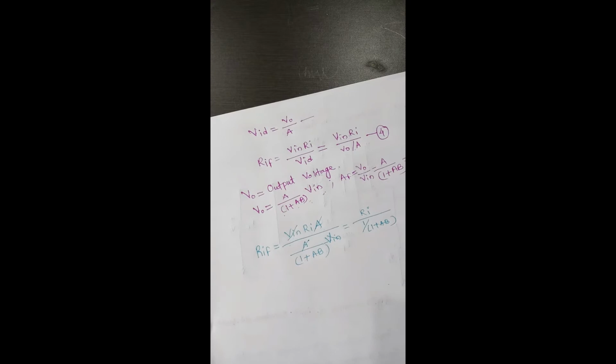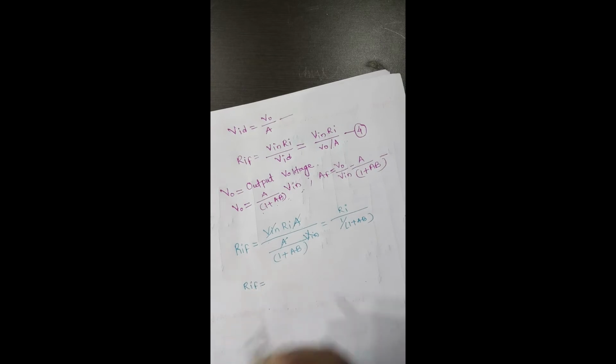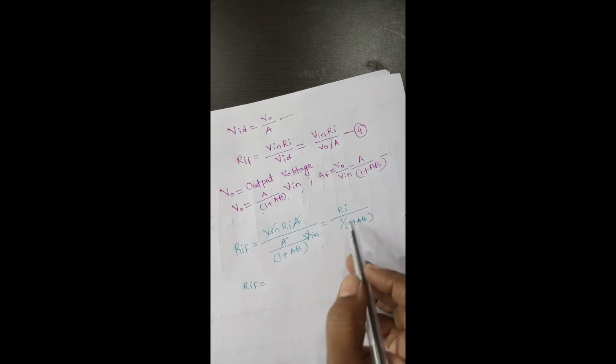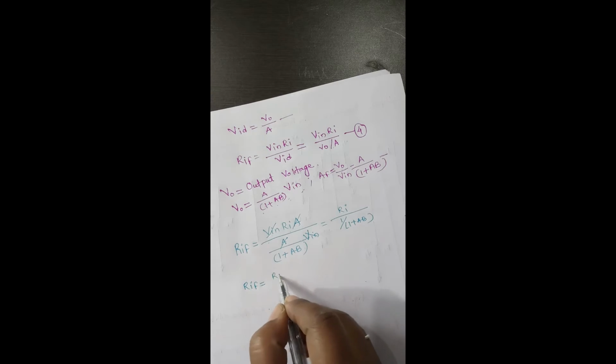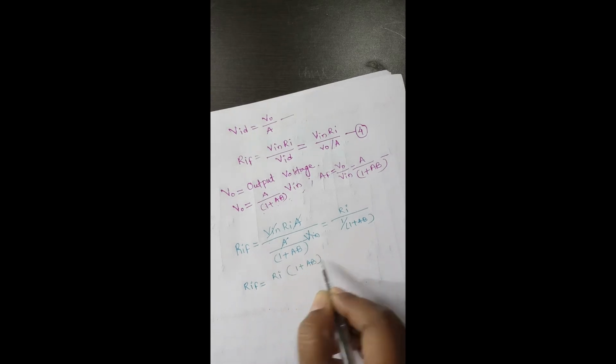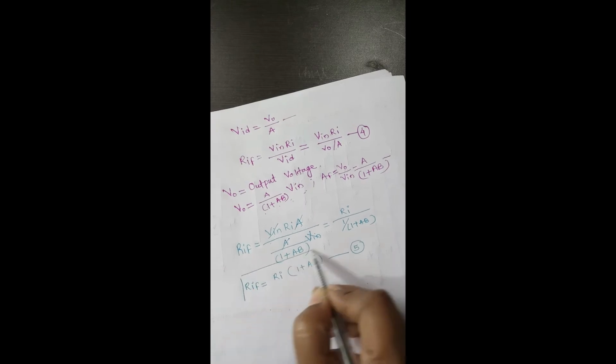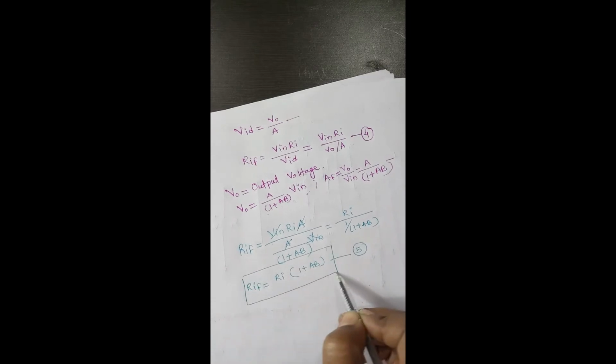Right? So now how can we write the equation? Input resistance with feedback is equal to, rearranging, input resistance RI into 1 plus AB. Make this equation number 5, and this is the required equation for input resistance with feedback.